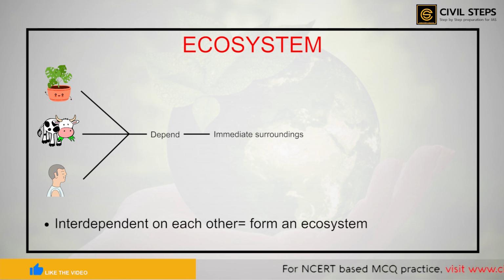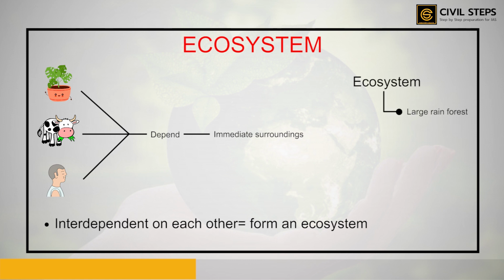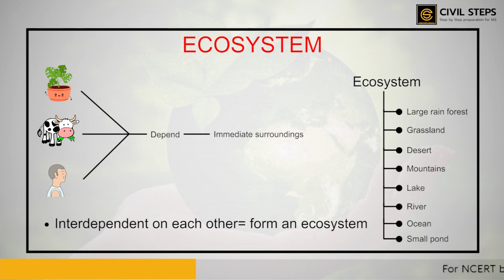This relation between the living organisms as well as the relation between the organisms and the surroundings form an ecosystem. There could be an ecosystem of large rainforest, grassland, desert, mountains, lakes, river, ocean, and even a small pond. So, this was about the ecosystem.